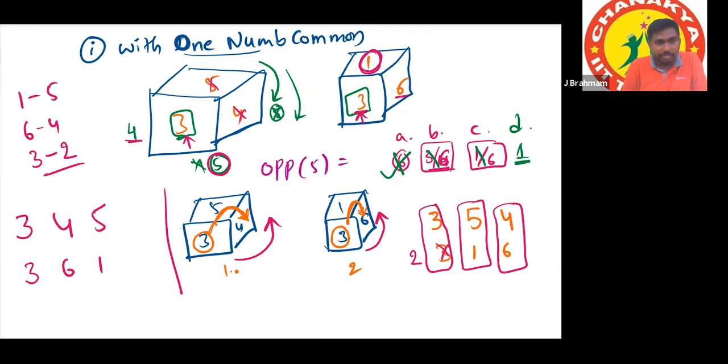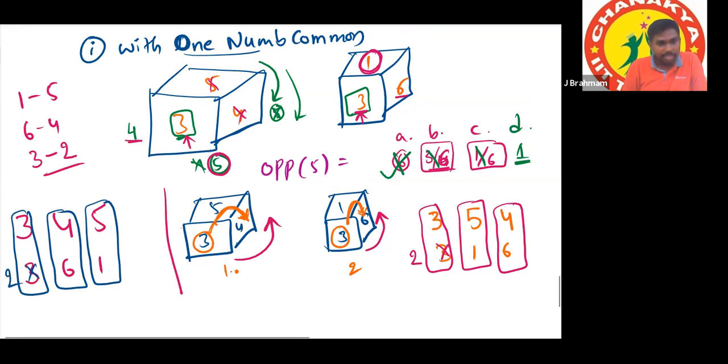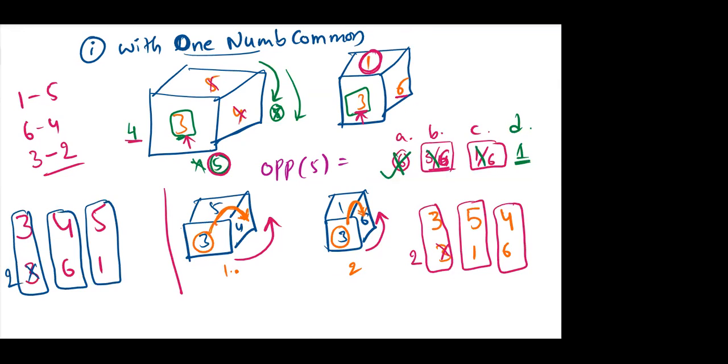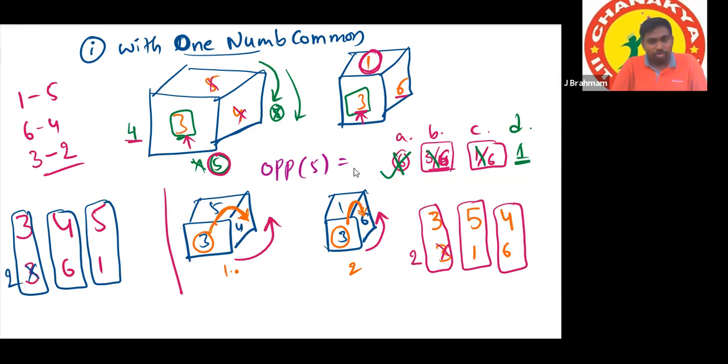Again, the answers are ready. 5 and 1 are opposite, 4 and 6 are opposite, and 3 and the remaining number are opposite. The remaining number is 2. Are we rotating it on the Z axis or the X axis? No, don't compare this with axes. Simply, we have to take the path either clockwise or anti-clockwise from the common number.